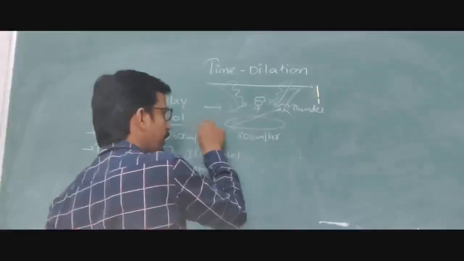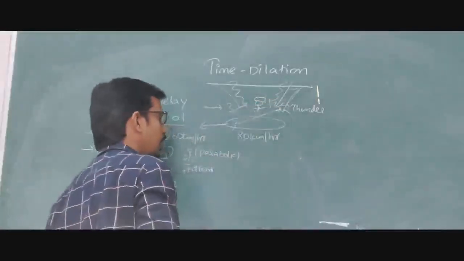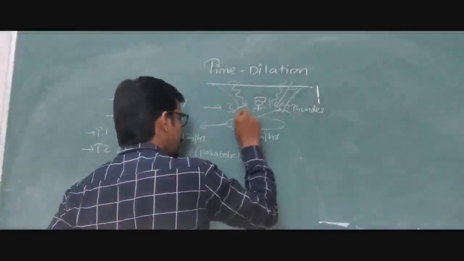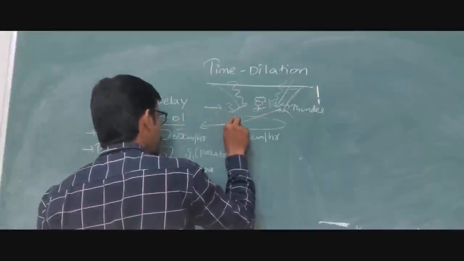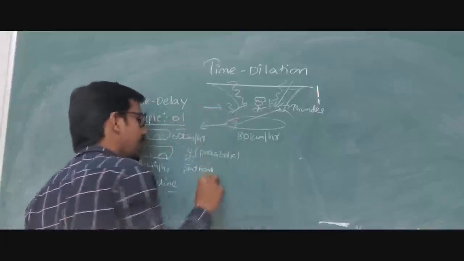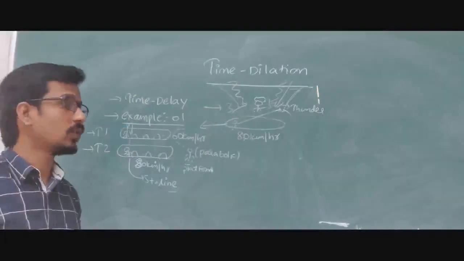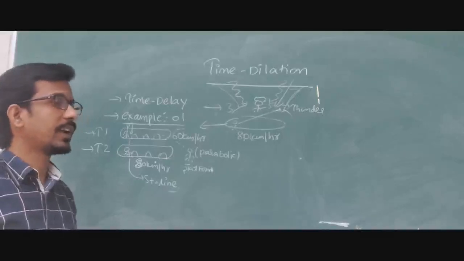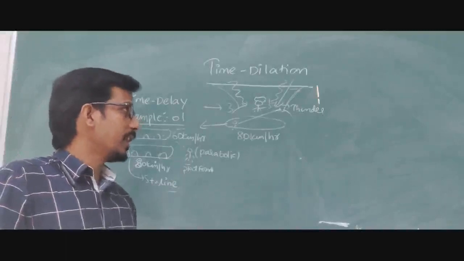He is moving away, but he is near to the light. Another person is moving away from the light. Then what will happen? He should see that the light is getting delayed. But it is not happening here. The light is not getting delayed.